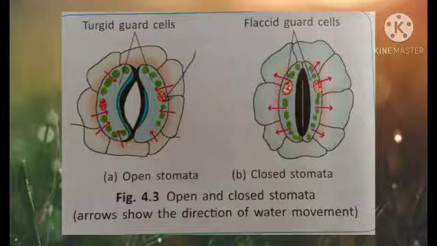So if water is less, guard cells will not swell up and the stoma will not open. And when the stoma will not open, naturally carbon dioxide also will not reach the plant cells to carry out photosynthesis. So carbon dioxide and water are dependent upon each other. Clear?